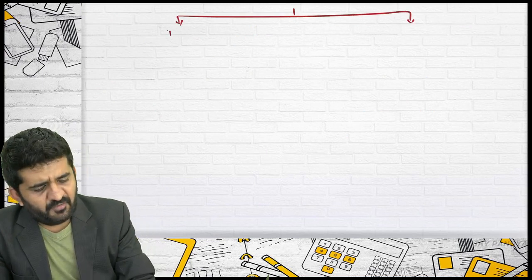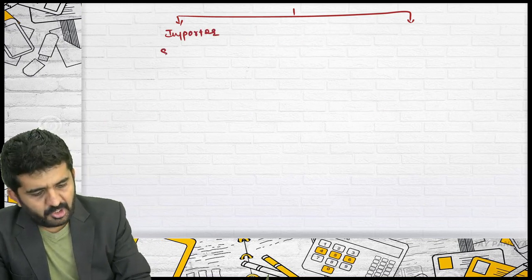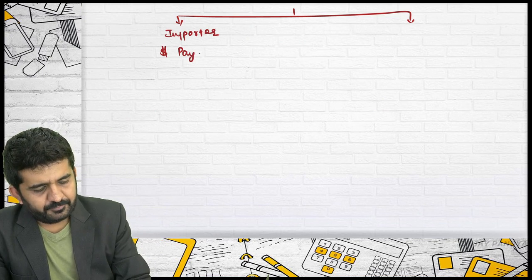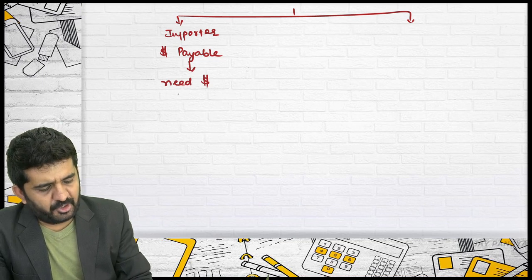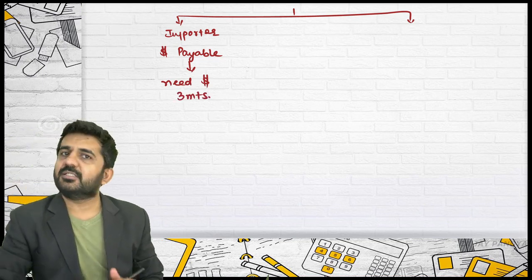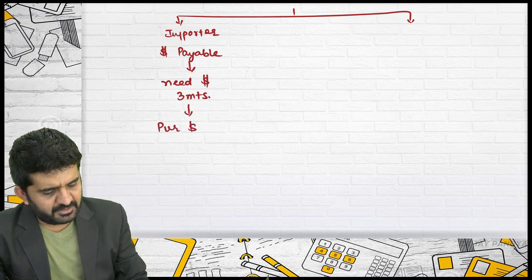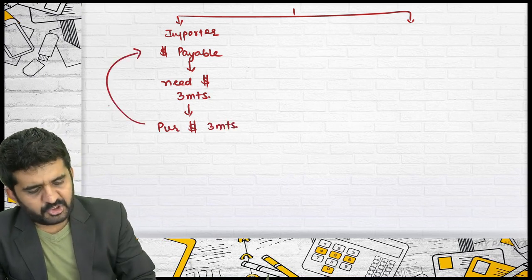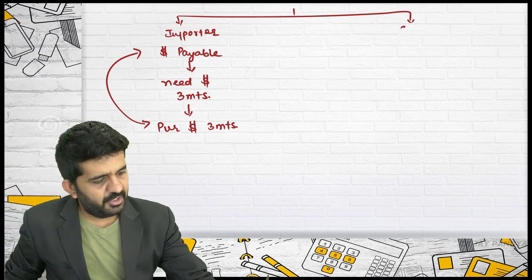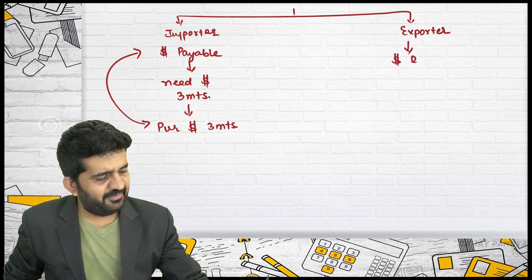So if you are an importer, dollar will be payable. So you will need this dollar after a particular period of time, say after 3 months. So you will have to purchase this dollar after 3 months, because it is to be payable after 3 months. If you are an exporter, dollar will be receivable.